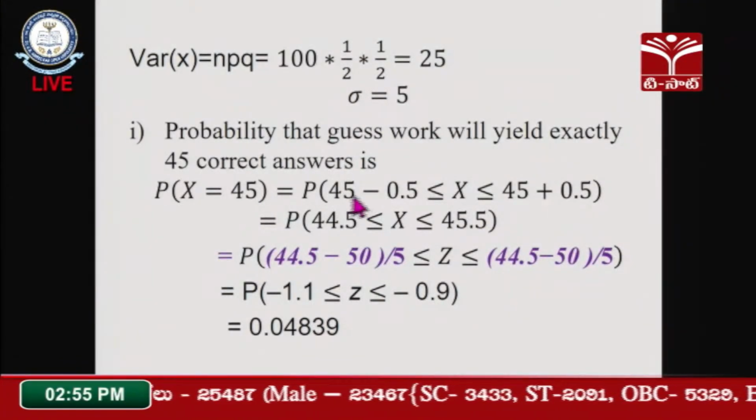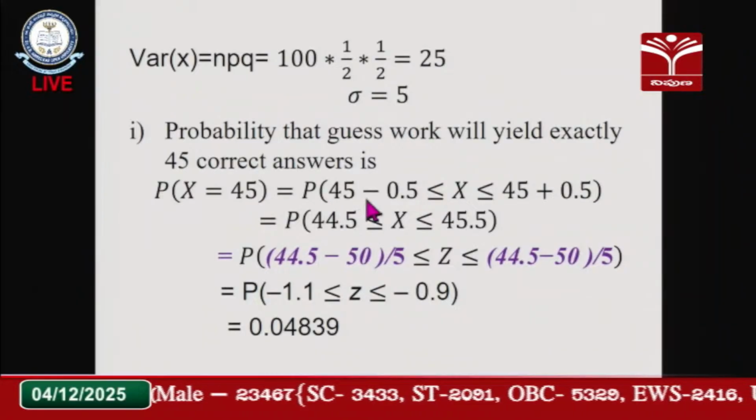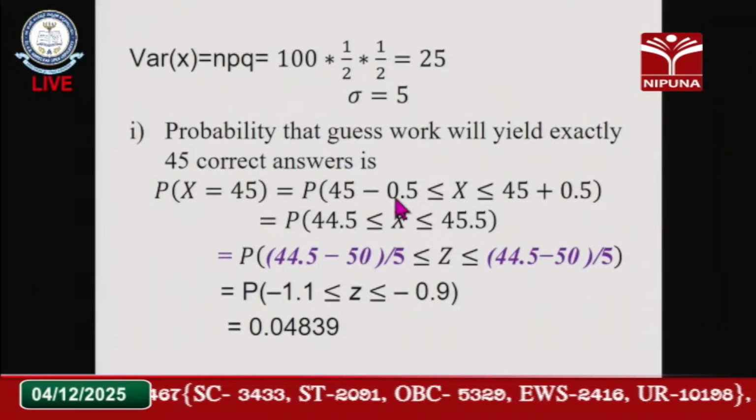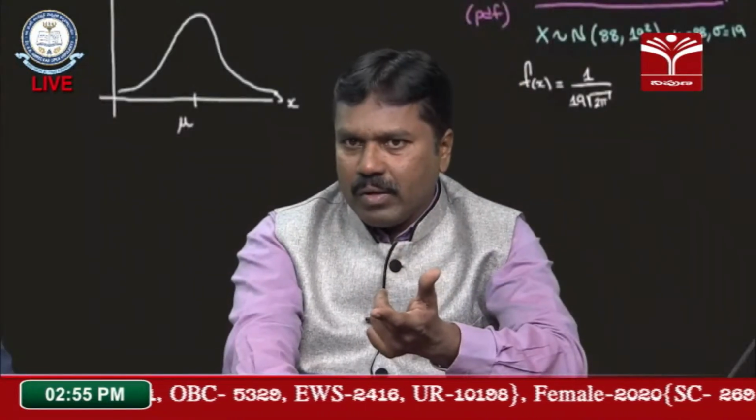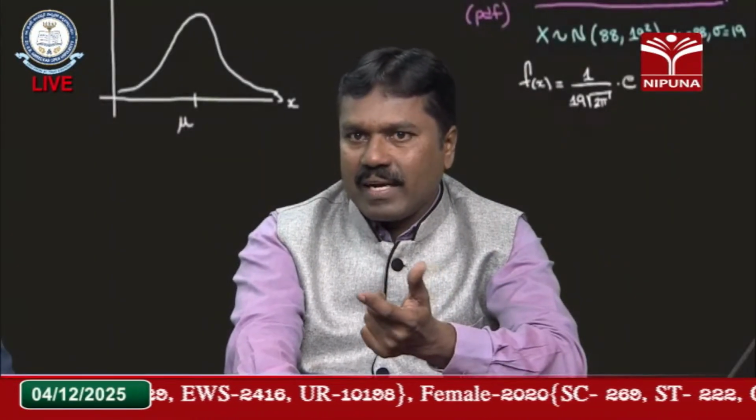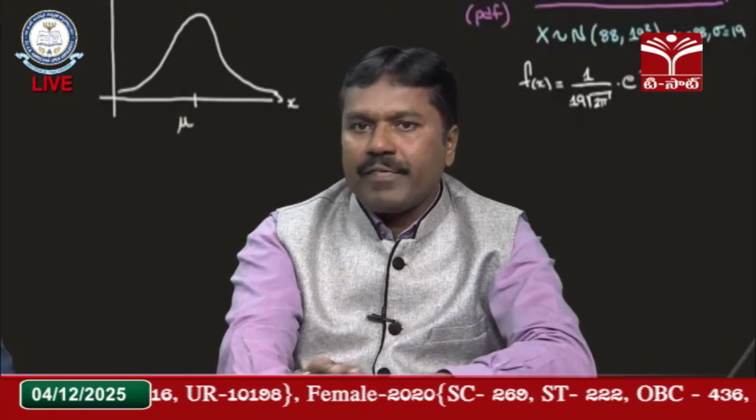Here my lower value is 45 minus 0.5, the correction factor. By making use of this, it is converted into continuous form: 45 minus 0.5 is less than or equal to X, which is less than or equal to 45 plus 0.5.